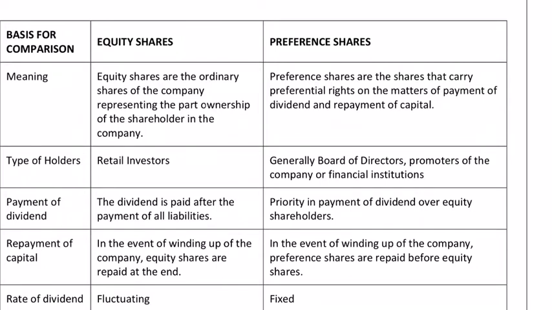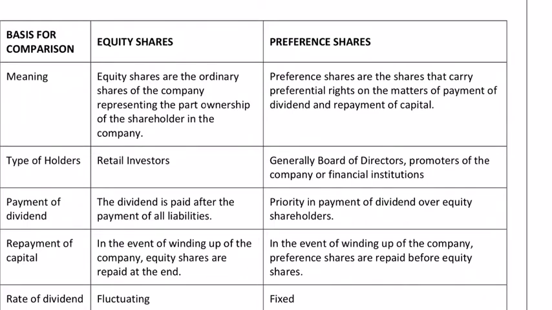Equity shareholders are retail investors, and preference shareholders are generally the board of directors or promoters of the company or financial institutions, or many times the underwriters. As far as payment of dividend is concerned, the dividend is paid to equity shareholders after payment of all liabilities.